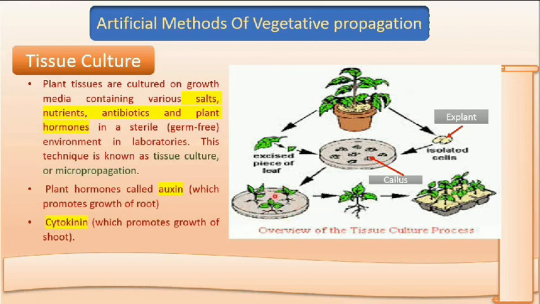After generation of leaves and roots, the plant is now independent. It can grow independently. Then we transfer it to the soil. Okay. The plant growth hormones are auxin and cytokinin. Auxin promotes root growth and cytokinin promotes shoot growth.